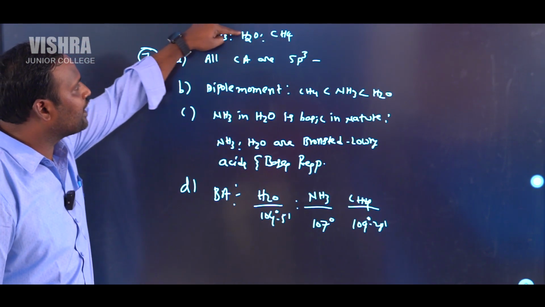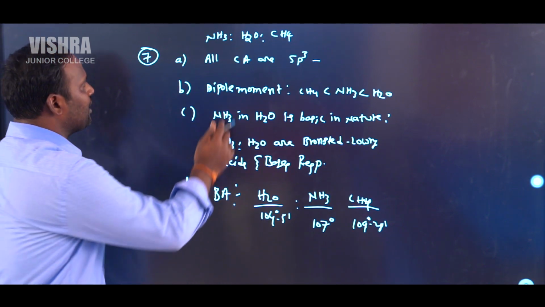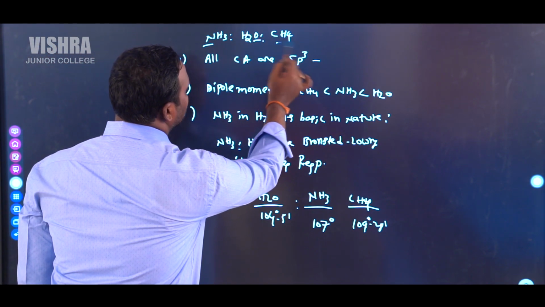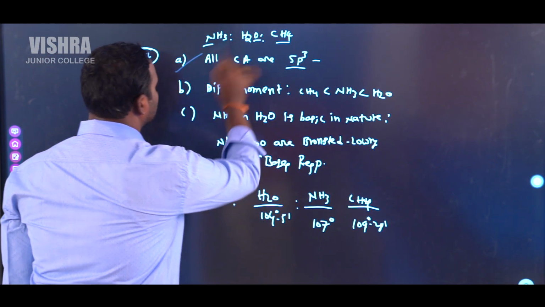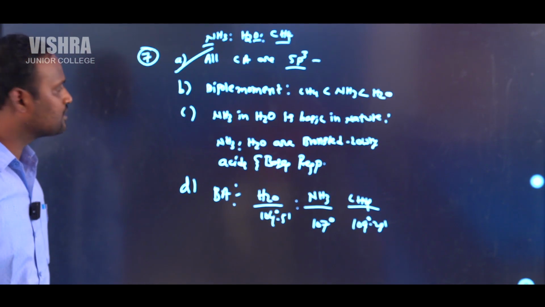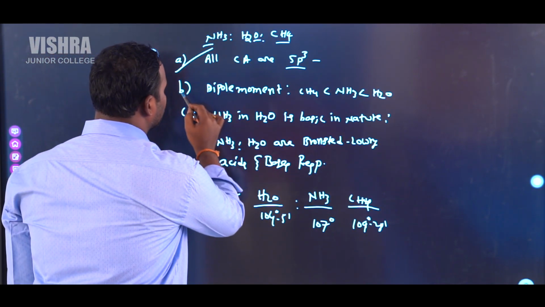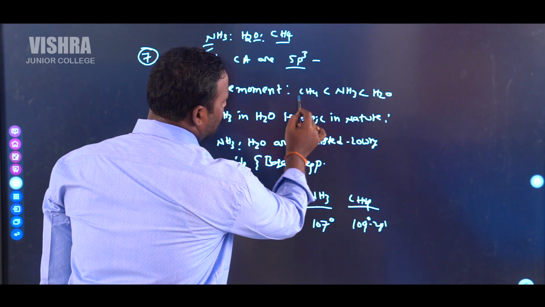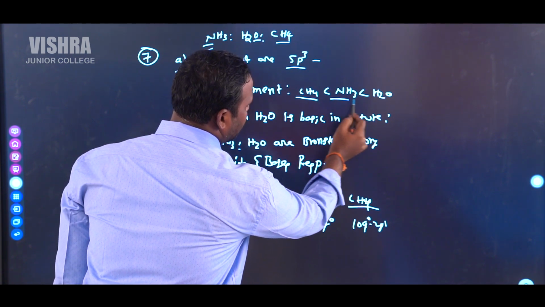Suppose we take NH3, H2O, CH4, what are the hybridizations of the central atoms? All are sp3 hybridized. First option is correct. Next, dipole moment of methane is less than ammonia is less than water.